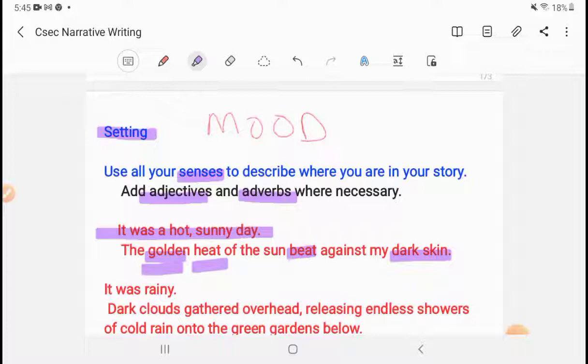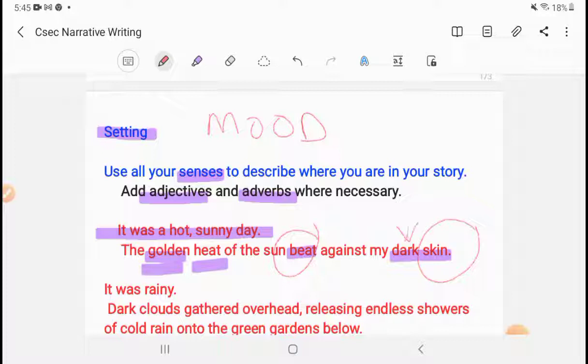So we have the golden heat of the sun, and let's use our senses. When we speak of against my skin, that is creating the sense of touch. So we are able to see, not only is the sun hot, I can feel it. I can tell it's hot because I can feel it on my skin, against my dark skin.